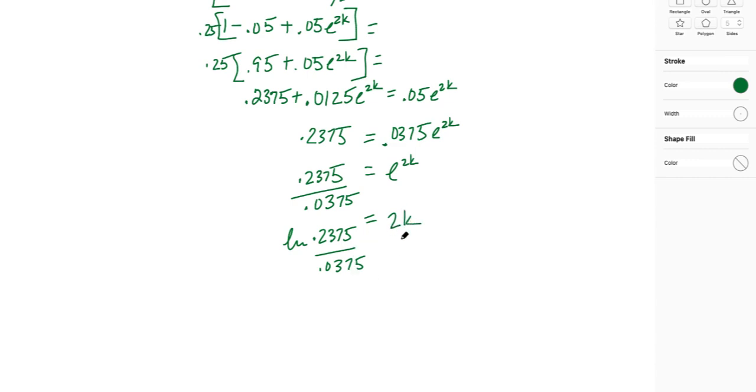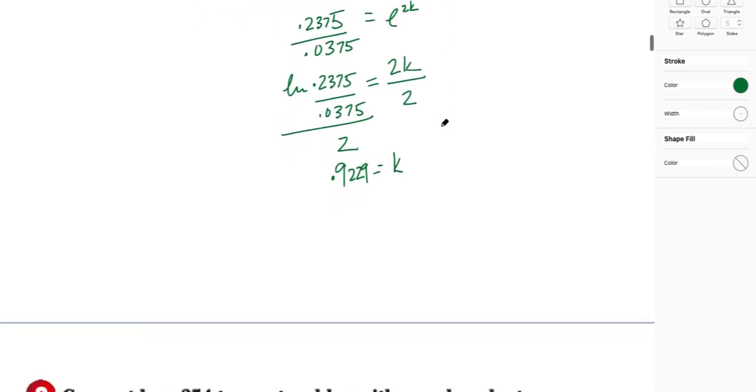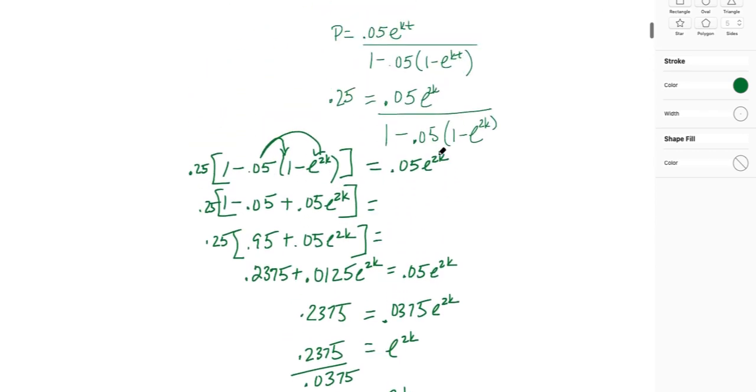Almost done. I really want to solve for k, so I'm going to divide both sides by 2. Let me move this equal sign down so it doesn't look crazy. All right, this is what I'm focused on. I took the natural log of this side, and the natural log of this side. When I took the natural log of this side, I had ln of 0.2375 over 0.0375. When I took the natural log of the other side, I got rid of the e and was left with 2k. Finally, I'm going to divide both sides by 2, so my answer will be k. What is k, you ask? K is 0.9229. So we've been through a lot. What were we fighting for? I know you've forgotten, so have I. Let's go back up to the problem.